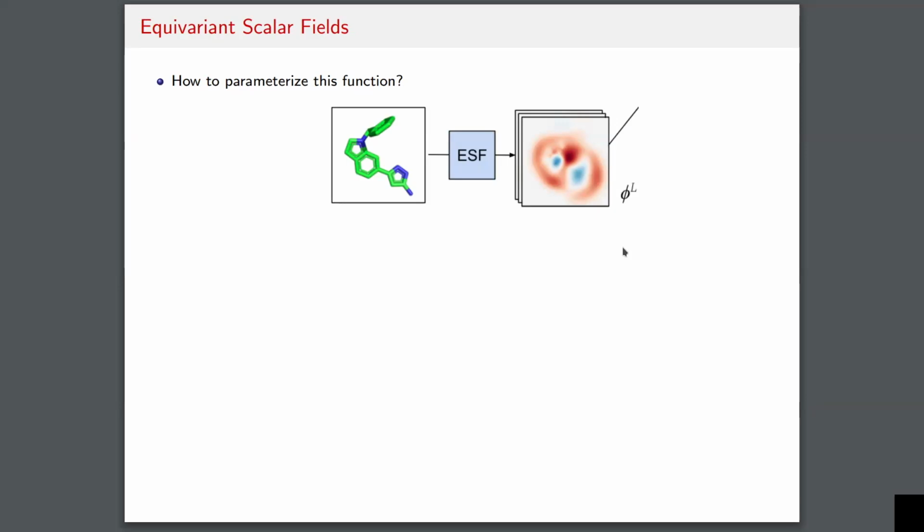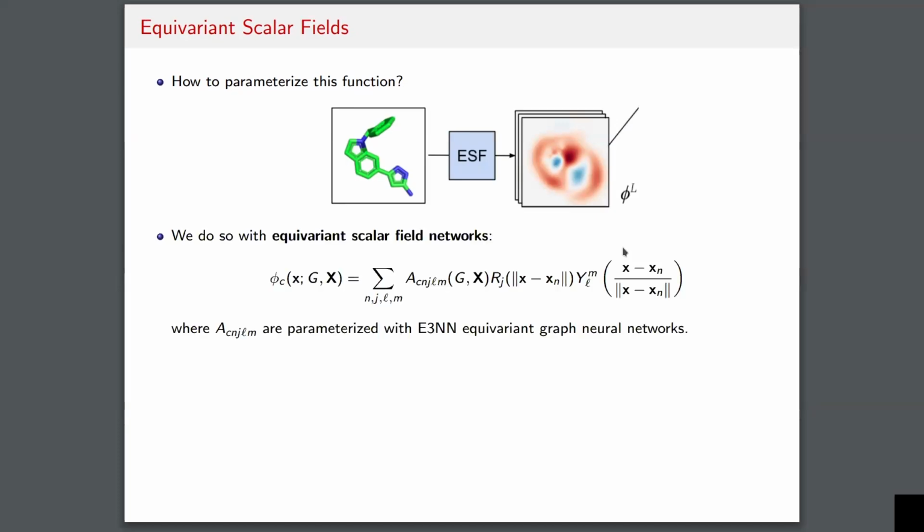So there's going to be one copy of the neural network that looks at the protein and one copy of the neural network that looks at the ligand. And in both cases, they're looking at the 3D structure of the protein and the ligand. So the way that this parameterization is going to work is as follows.